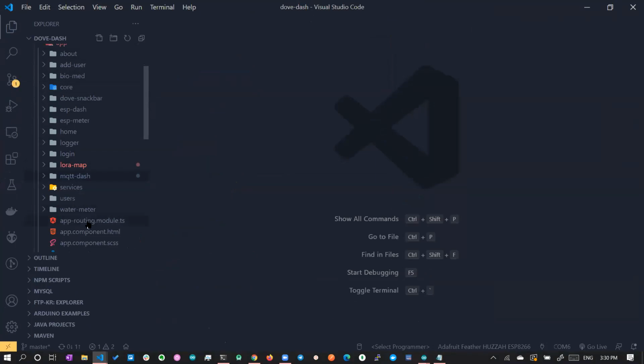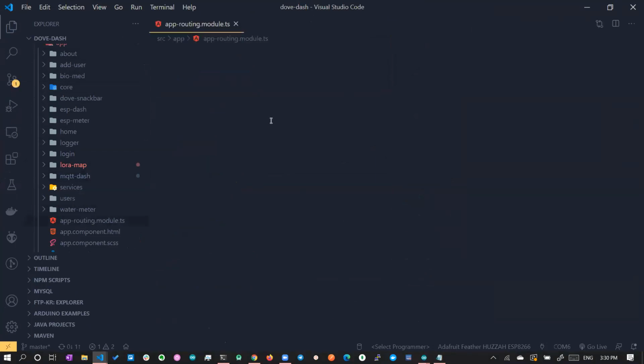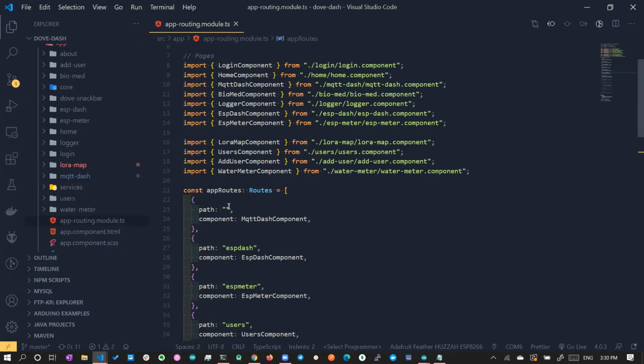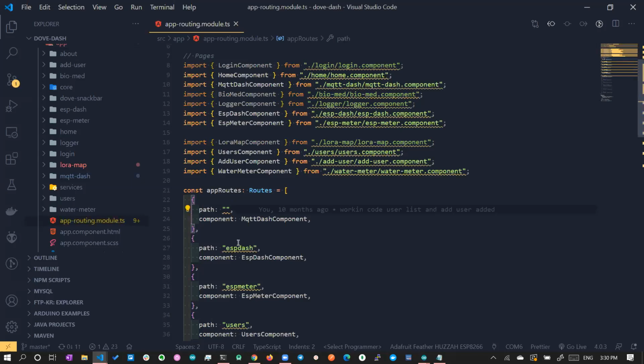Here you have a routing module. In the routing module, you have a default route. Like on a website, you will have something like www.facebook.com/profile or slash login slash home, like that. Similarly, this is the empty default URL, and we are giving this MQTT dashboard component.